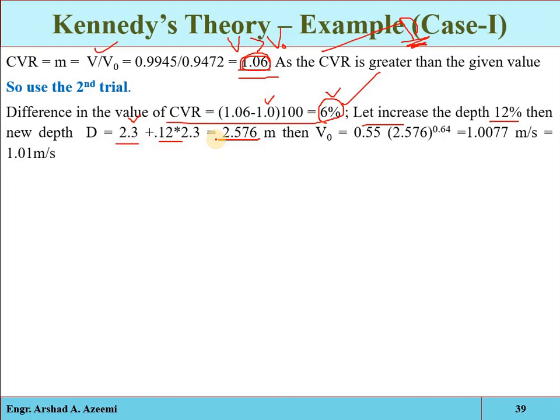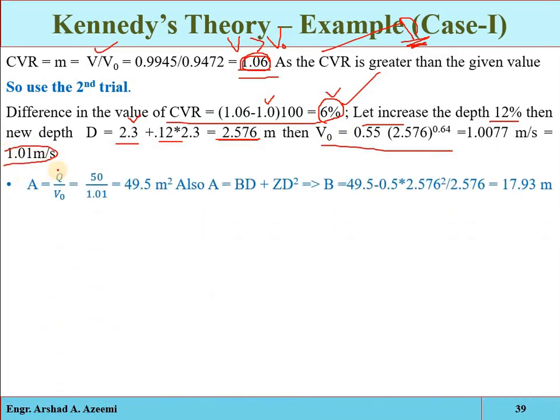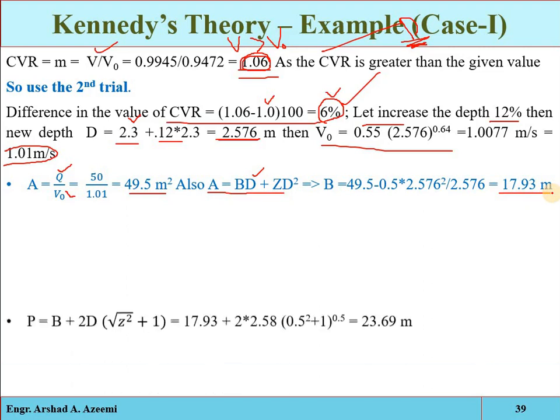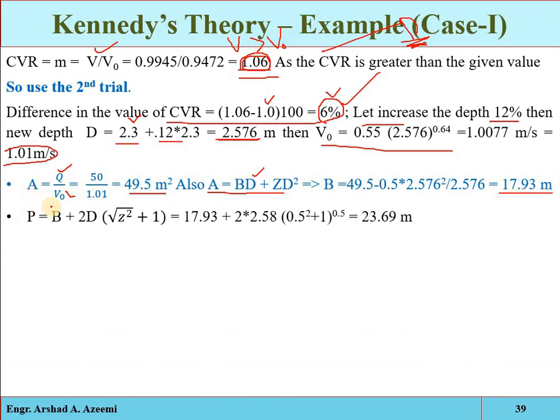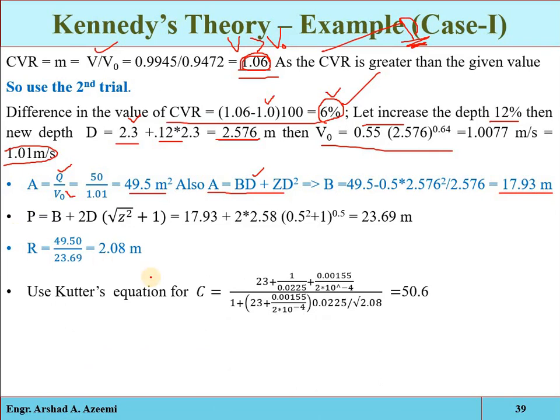Again repeat the calculation, just calculate the critical velocity, that is 1.01 meter per second. Now calculate the area, as we know the discharge and the critical velocity, so we get 49.5 square meter. Now when you know the area and the depth, we can calculate the bed width, 17.93 meter. Clear? Now once we know the bed width, the depth, and the side slope, we can calculate the wetted parameter and the hydraulic mean depth. Also we can get the actual velocity, which is 1.03.